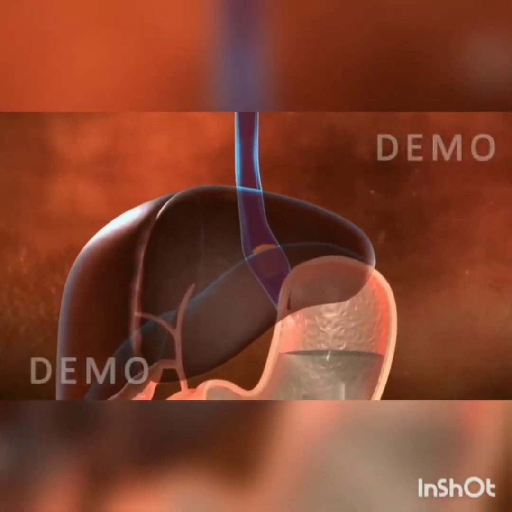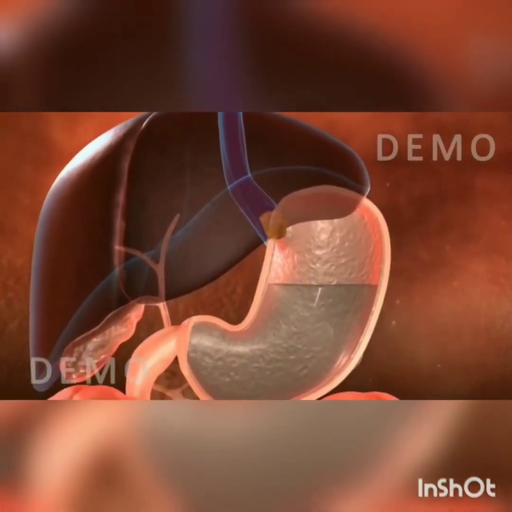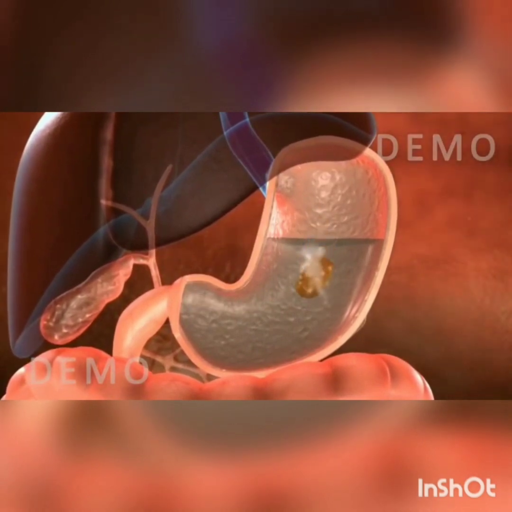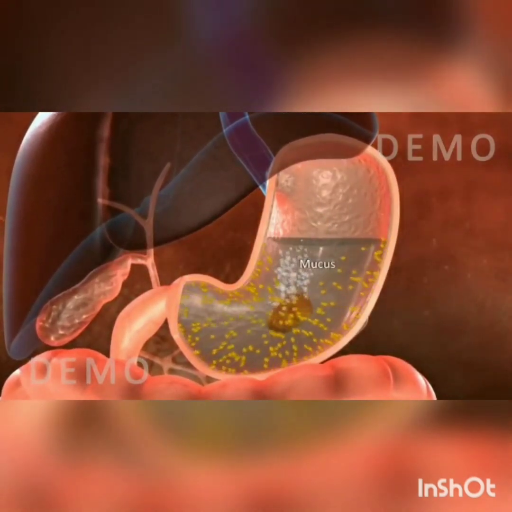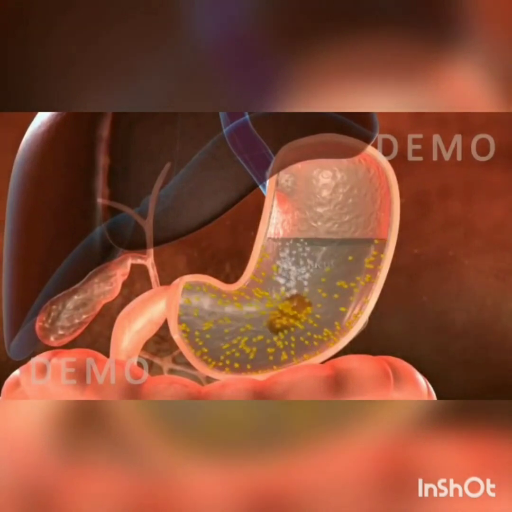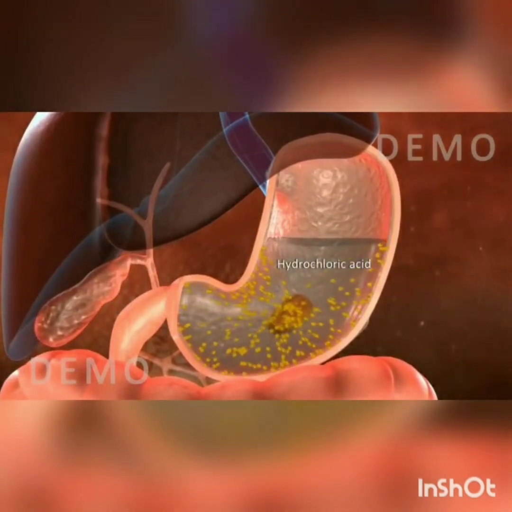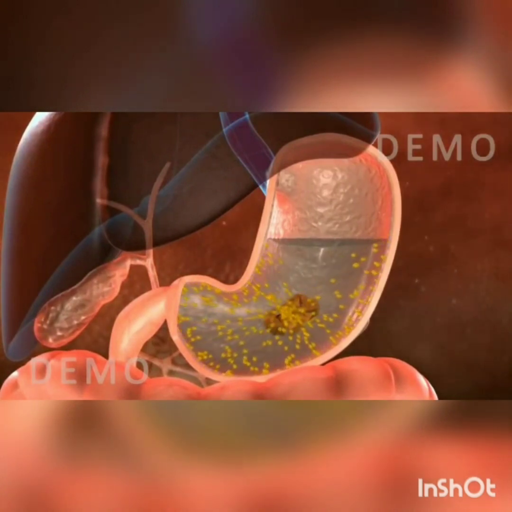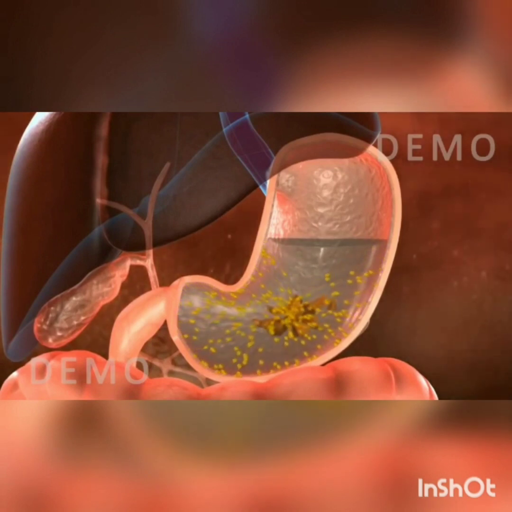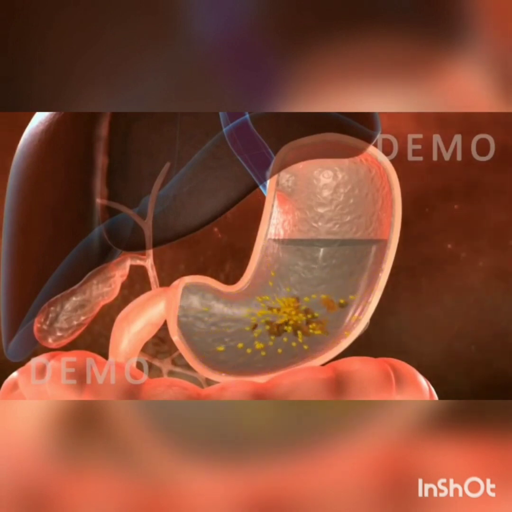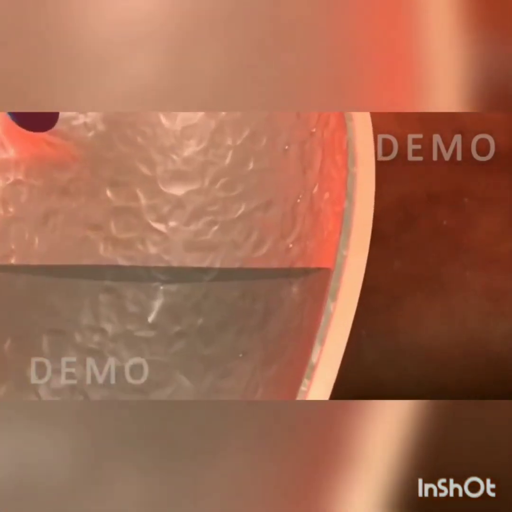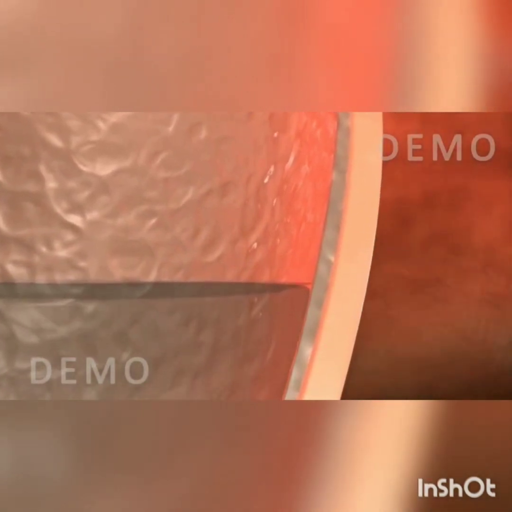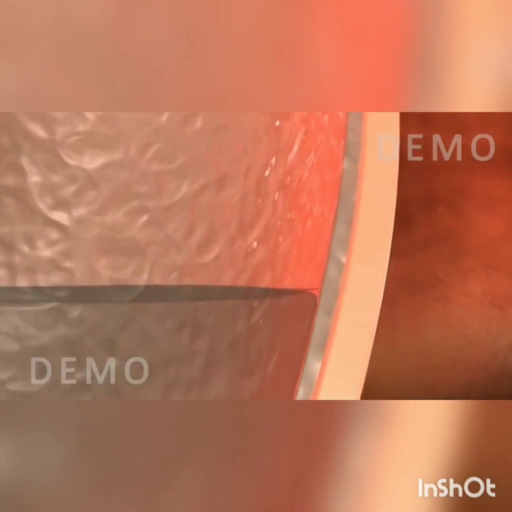From esophagus, the partially digested food comes into the widest part of our alimentary canal, that is stomach. In stomach, from the walls of stomach, mucus, hydrochloric acid and digestive juices like pepsin are released that help in further breaking down of the food. Mucus lining or mucous membrane protects the inner wall of stomach from hydrochloric acid.